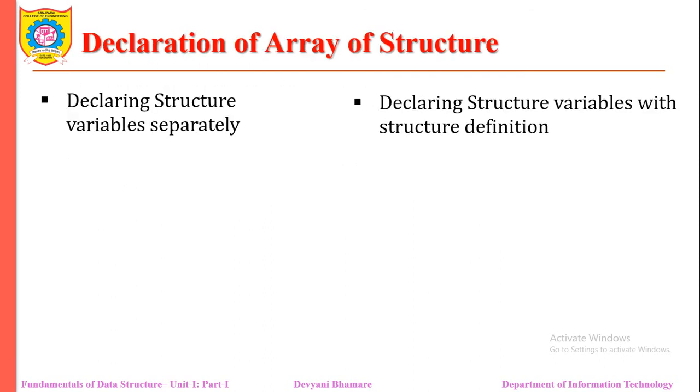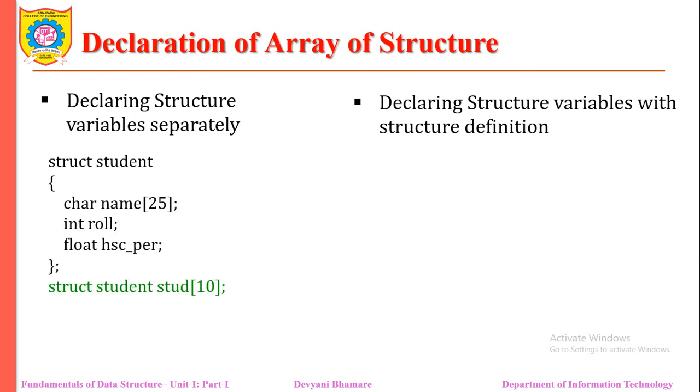How do we declare the structure array? You can declare it while you are defining the structure template, or you can define it later using the name of the structure. In this example, the structure is created first and then its name is used to declare the array of structure.